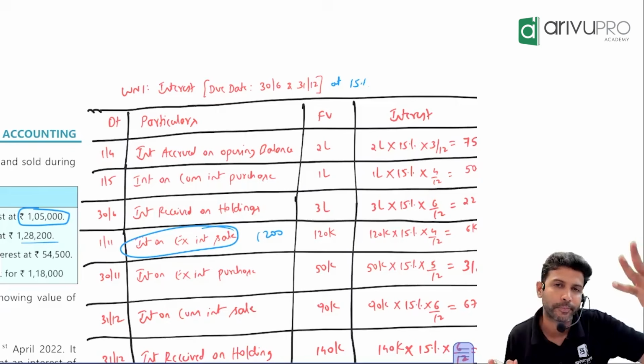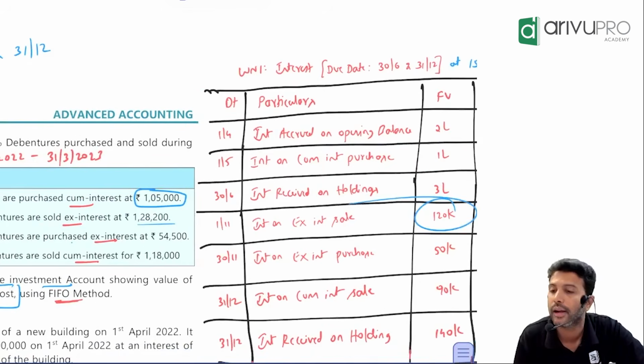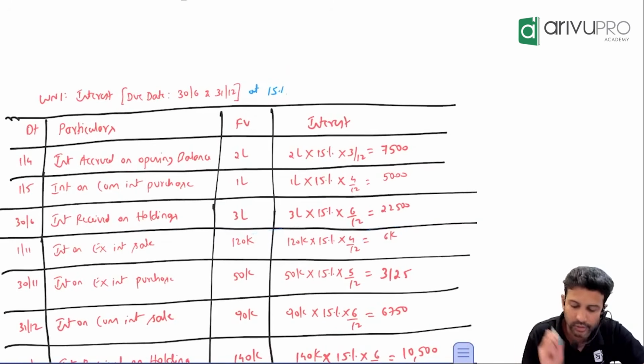How many months? 4 months. So calculate. Interest is always calculated on the face value. 1,200 debentures, each with a face value of 100. That makes the total face value 1,20,000. What is the interest rate? 15%. How many months? 4 months. So calculate. 6,000 rupees.